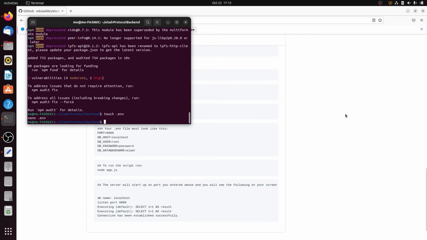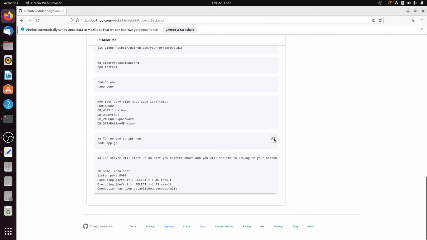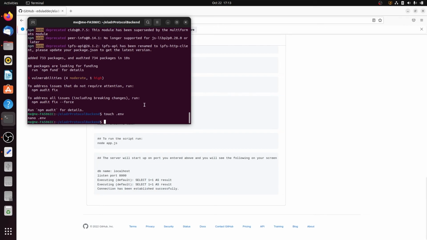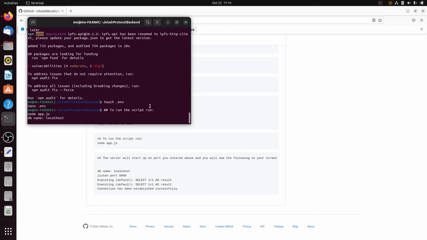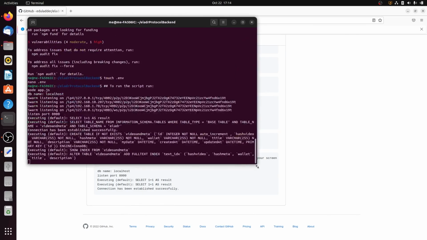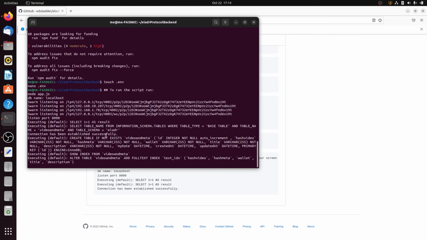Okay, now it's time to run the server's app script. Copy and paste. As you can see, the server is successfully connected. That means our server is successfully running on our local machine.